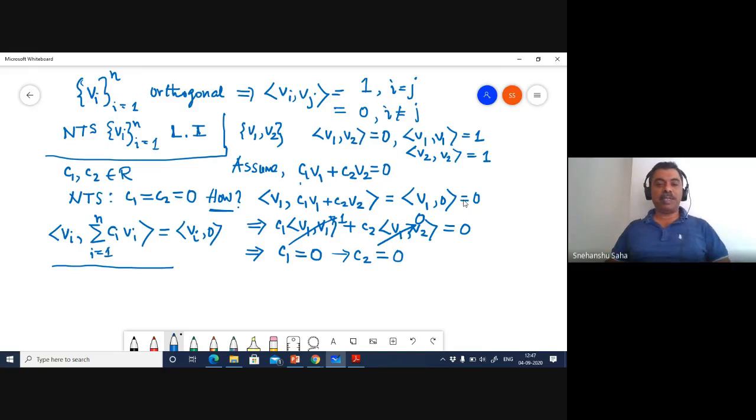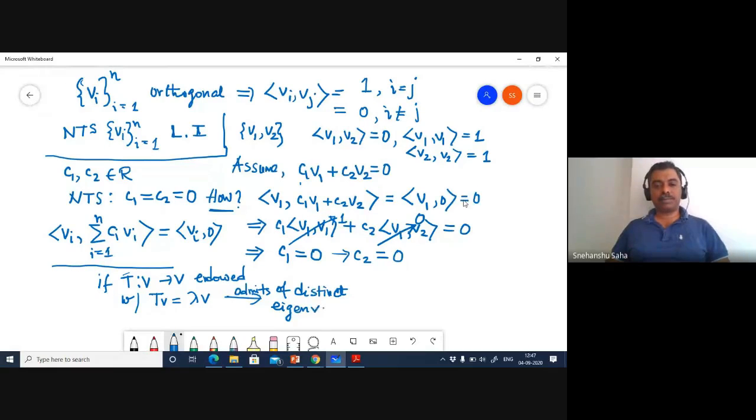One of the principal opportunities that it throws us is that if your linear transformation T, endowed with Tv equal to lambda v, admits of distinct eigenvalues, then one very nice thing is you can diagonalize T. T is diagonalizable.